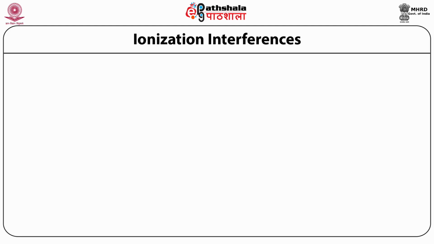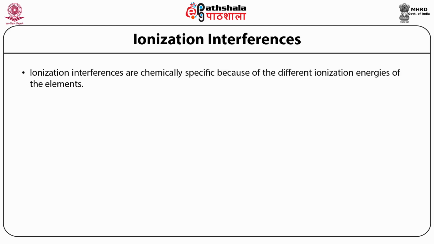This type of interference is chemically specific because of the different ionization energies of the elements. So analytical errors can occur when the sample and standard exhibit different degrees of ionization.